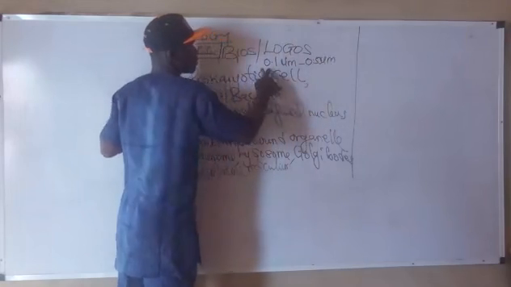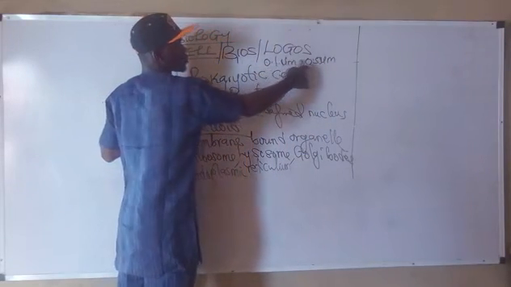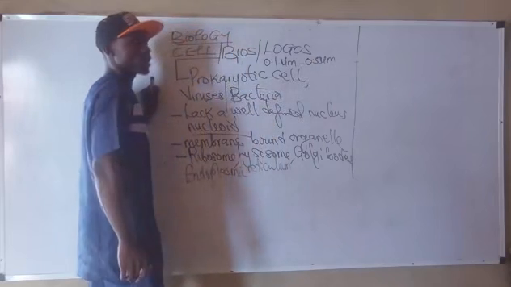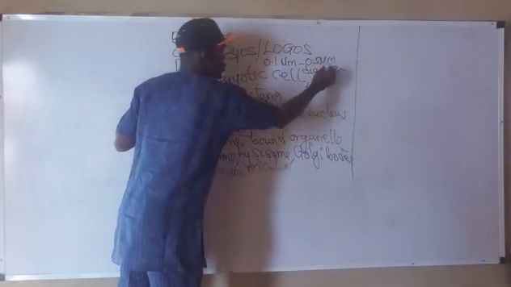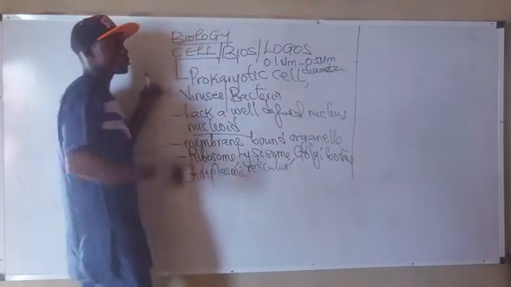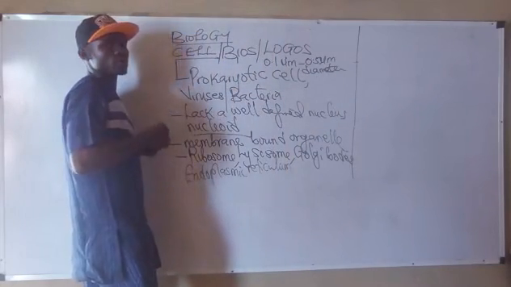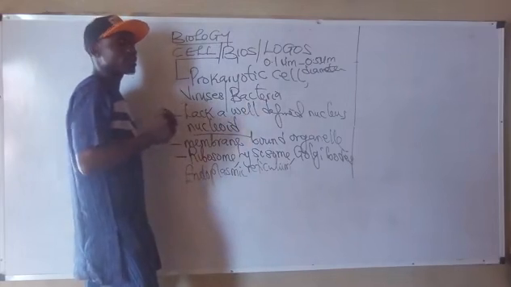They range from 0.1 micrometer to 0.5 micrometer in diameter. So you see, they are very small. They are small in size, unlike the eukaryotic cell, which is quite large.